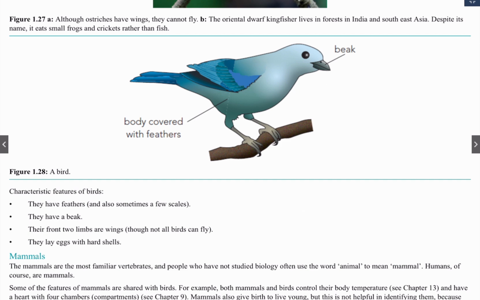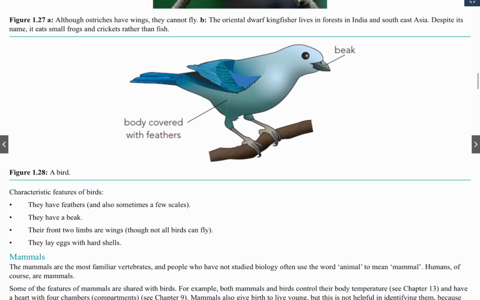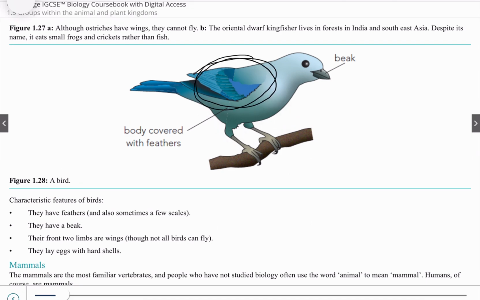They have the beak to eat food, obviously. Their front two limbs are wings. This is the limb, and there's another limb on the opposite side. Not all birds can fly, like ostriches. They cannot fly, even though they have wings.